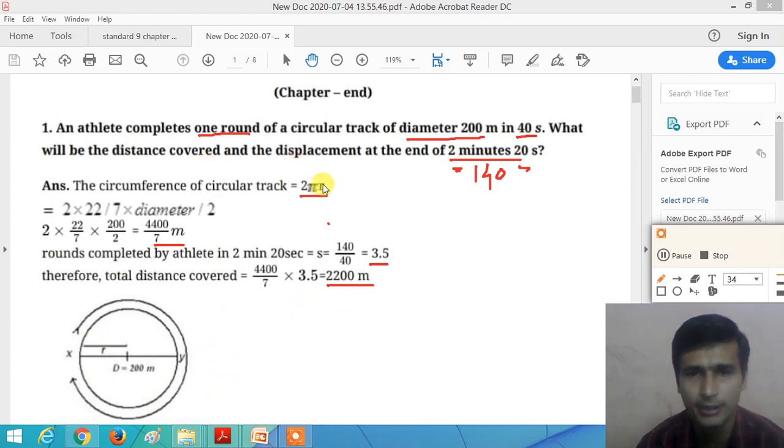So after the 140 seconds, the final position of the athlete is at the diametrically opposite point from where it started, right? So from where the athlete started, after completing 3 rounds, the athlete will come back to the same place.